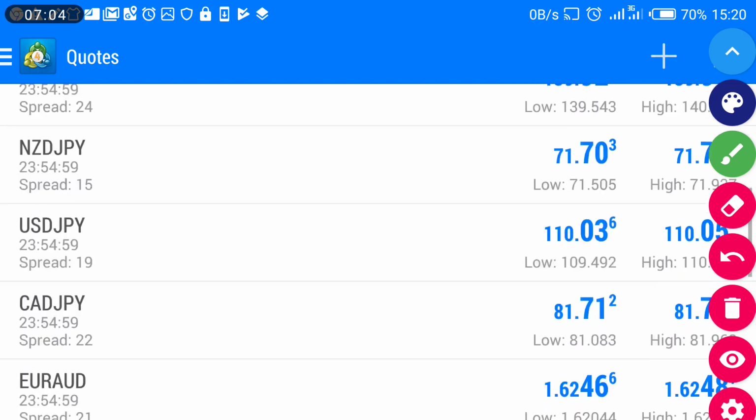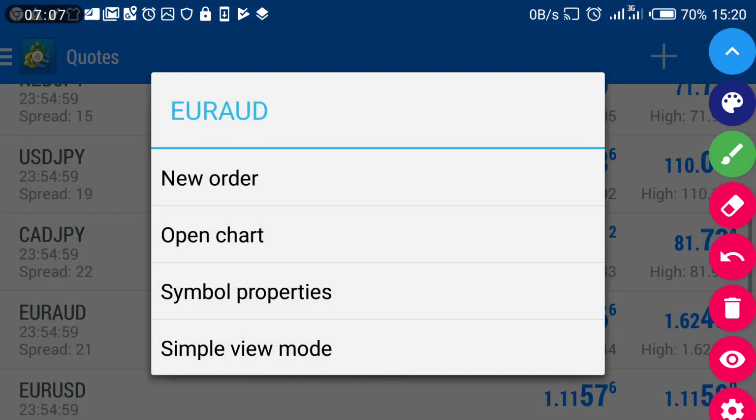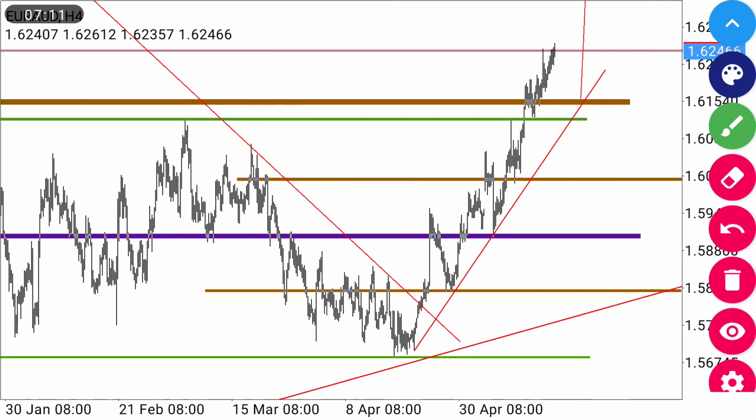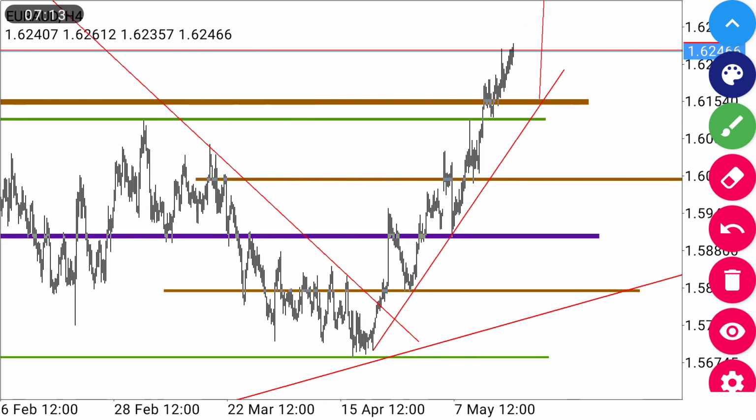Another pair is Euro Aussie. On Euro Aussie, for this week also, this is the H4 time frame. We're anticipating price to come back to retest and continue moving back on the H4 time frame.